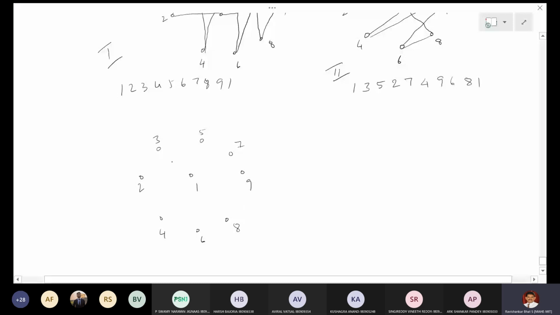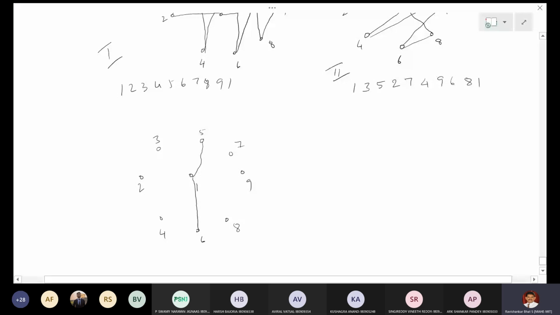So what you have to see in the second arrangement: you have joined 1 and 3. Now you have to join 1 and 5, and 5 and 6. So 1, 5, 6 are joined.